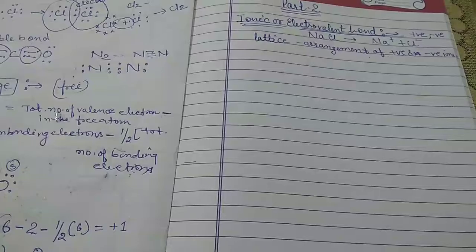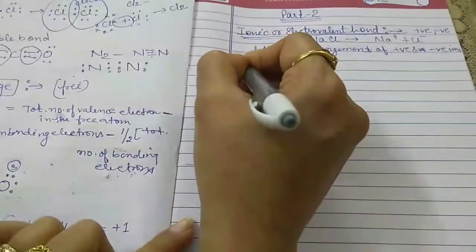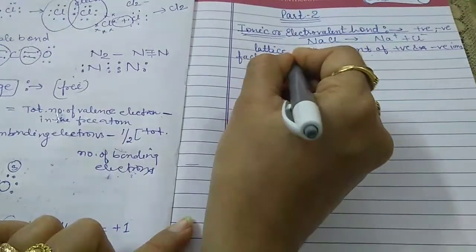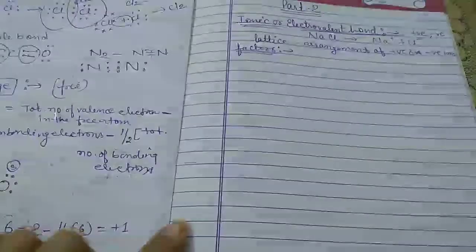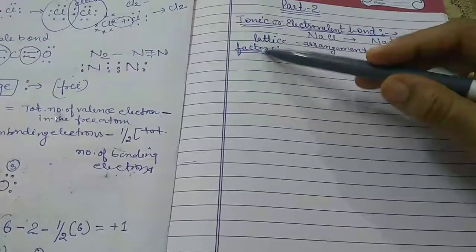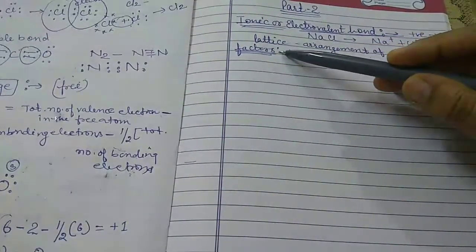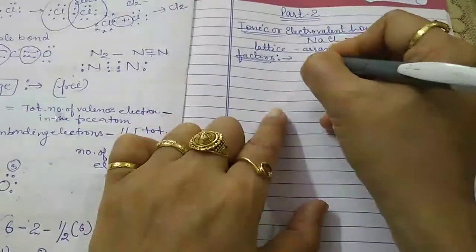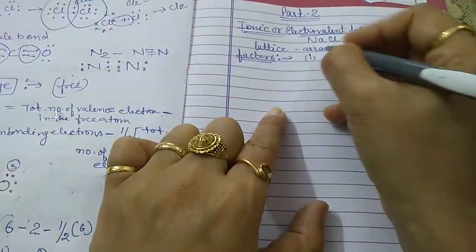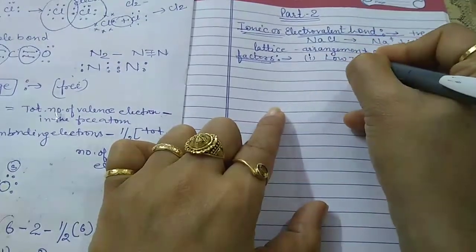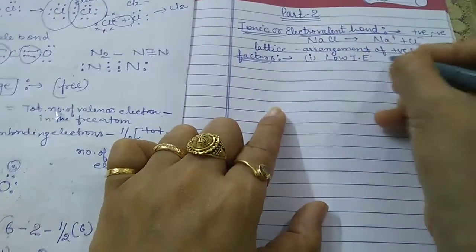Now let us discuss the factors on which the formation of ionic bond depends. There are a variety of factors, and one important factor is low ionization enthalpy.